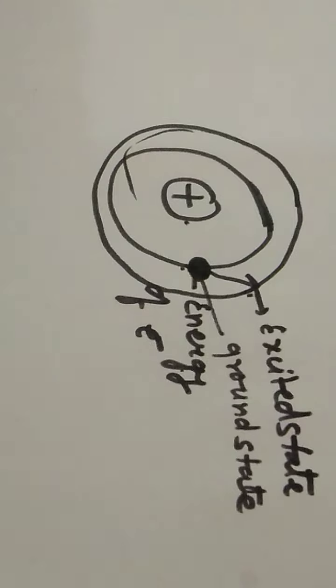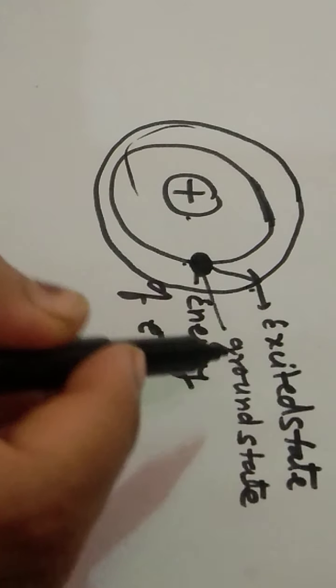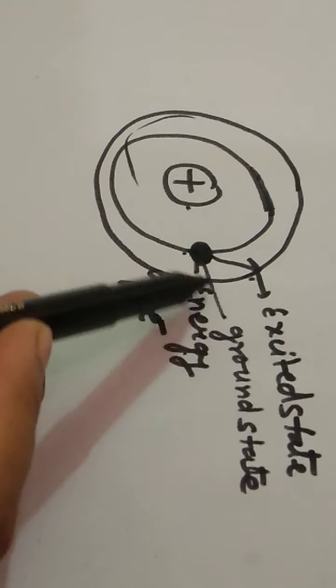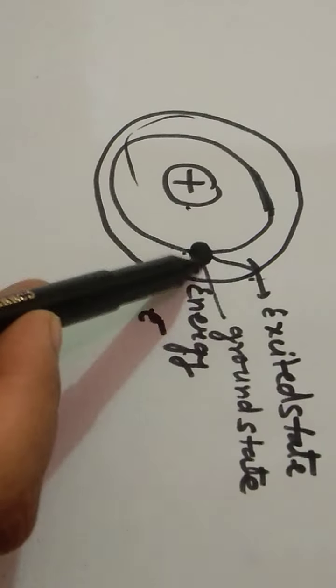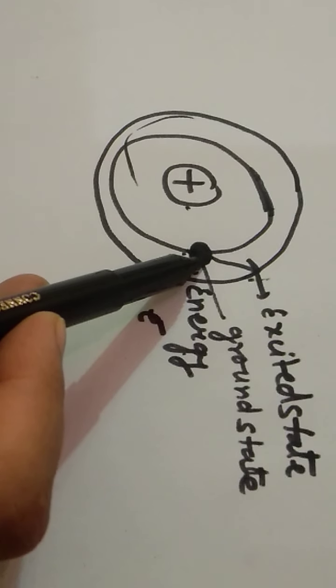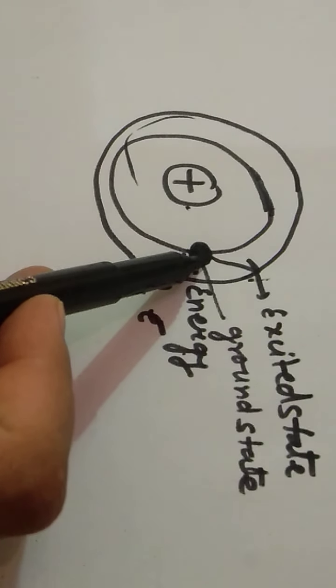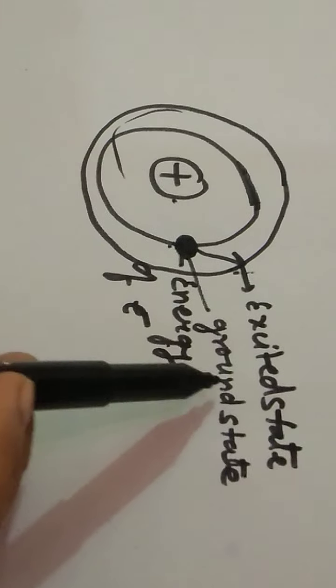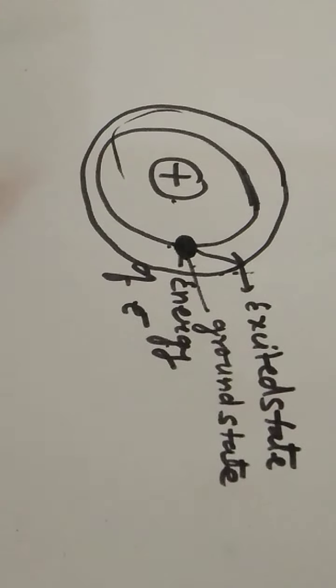The excited state is the one the electron jumps to on gaining energy. It can be electrical energy or heat energy.